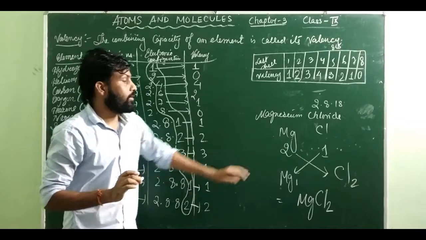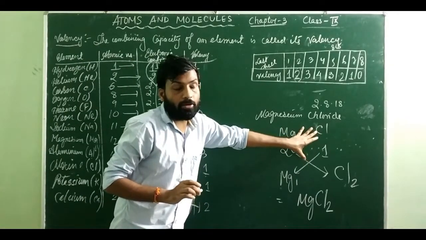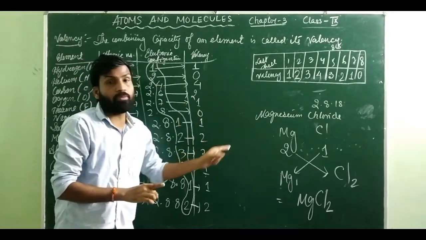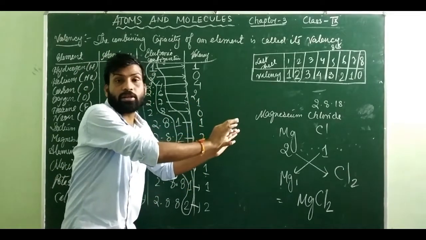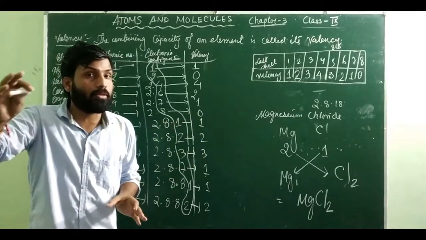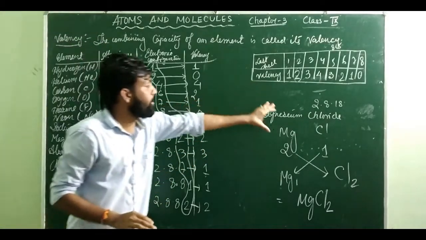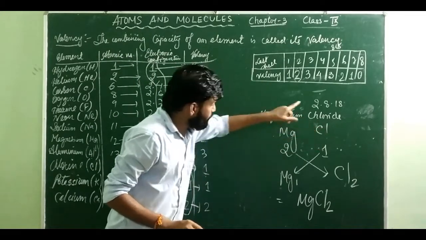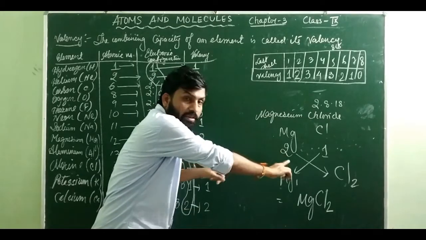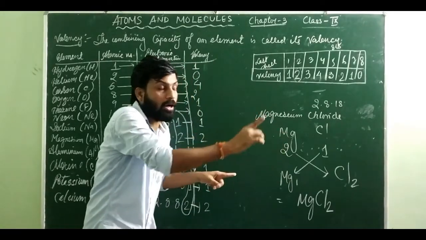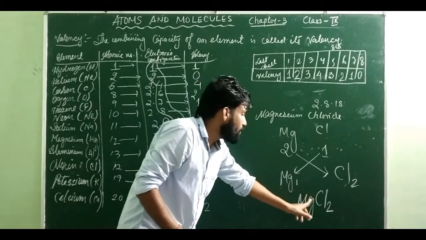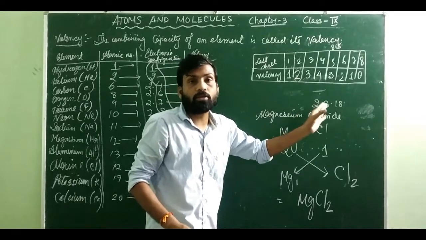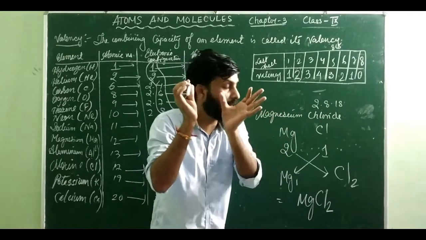But again I am telling you, this is just the beginning. We are just telling you it will go here and there, but in reality it does not happen like this. The procedure is very different, and we are going to learn that in the higher classes. For the time being, to understand how to make the formula, just remember: first you write the elements present in the compound, then you write the valency, then you exchange the valency, but don't write it up and down, write it in subscript form, downside. Then, if it is 1, remove the 1. If it is divisible, divide it, and whatever you get in the end, you write it out.